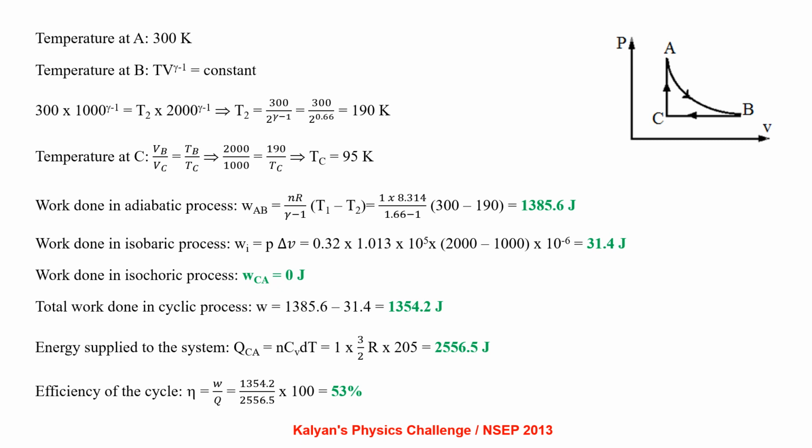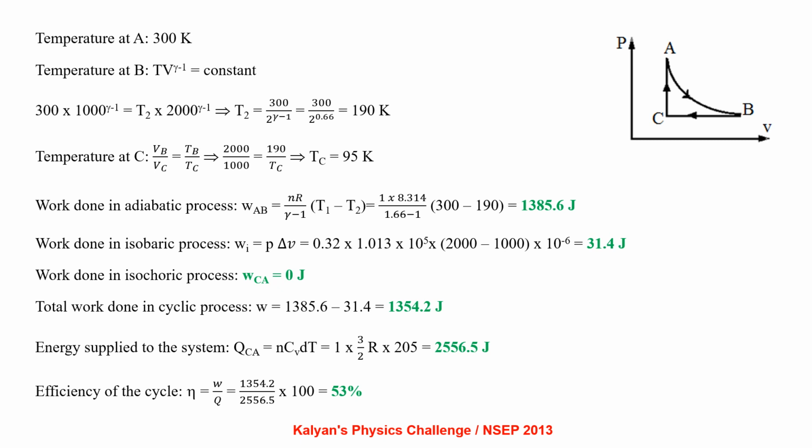Work done in the adiabatic process, WAB equals nR by gamma minus 1 of T1 minus T2, that is WAB equals 1 into 8.314 by (1.66 minus 1) of (300 minus 190), which is 1385.6 joule. Work done in the isobaric process, W equals P delta V, that is 0.32 into 1.013 into 10 to the power 5 into (2000 minus 1000) into 10 to the power minus 6, which is 31.4 joule. Work done in the isochoric process is 0.